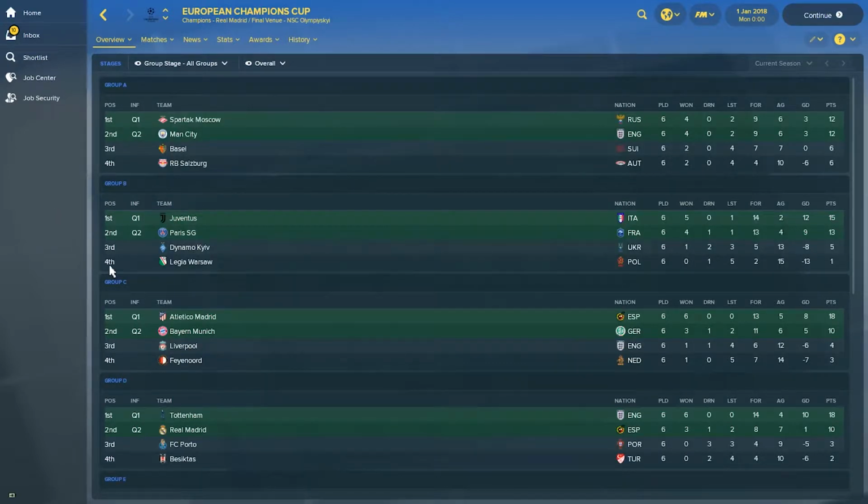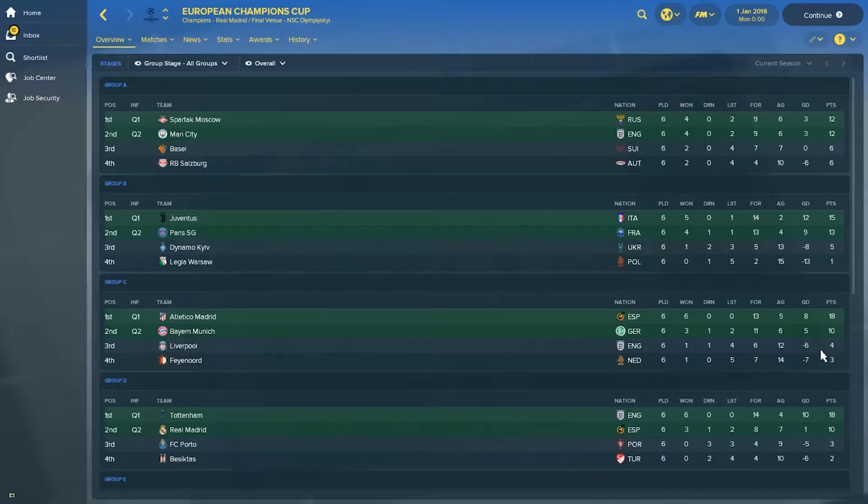In the Champions League, we see some interesting results. In Group A, you see Spartak Moscow has qualified, topping the group with 12 points. Actually, they have the same results as Manchester City in second place, which means that Basel and Red Bull Salzburg have been left out of the next stages of the Champions League. In Group B, we have Juventus and PSG qualifying. Group C, Atletico Madrid and Bayern Munich have qualified for the expense of Liverpool and Feyenoord.